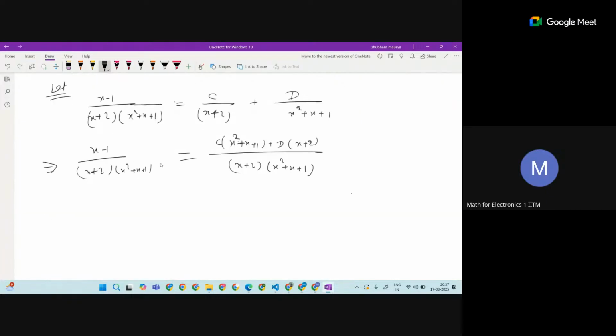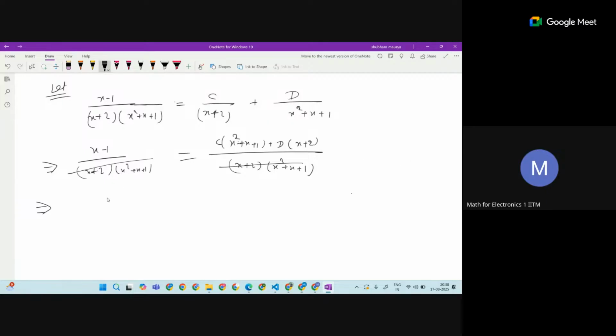Now it is like you are solving this. It is not good practice to cancel it out, because even if you are assuming it, this is non-zero, we are going to take it as non-zero. Even if I cancel it, here x is not going to be minus 2, and whatever the root is, it is not going to be that.